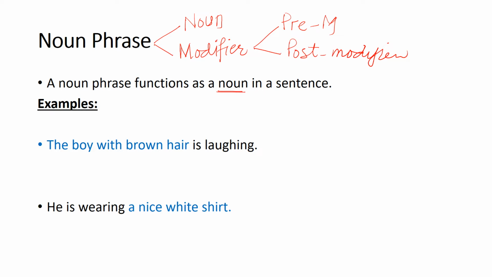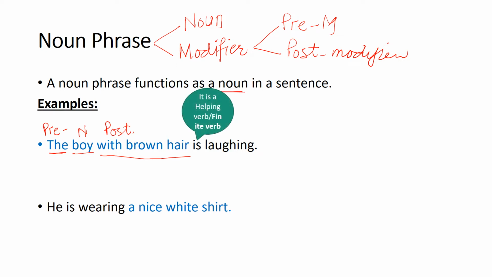अब आप देखो, boy is a noun, the is a determiner, मतलब it is a modifier, and with brown hair is also a modifier. Now the is a pre-modifier, है ना? Pre मतलब noun से पहले वाला और post noun के बाद वाला. So with brown hair is a post-modifier, and this whole bunch of words is a noun phrase, right? So what is the best way, what are the ways to make a noun phrase?